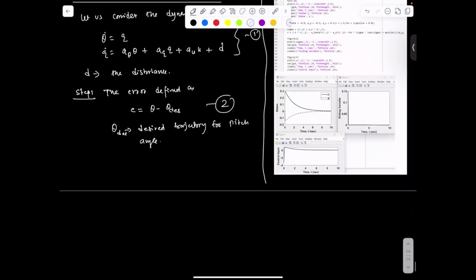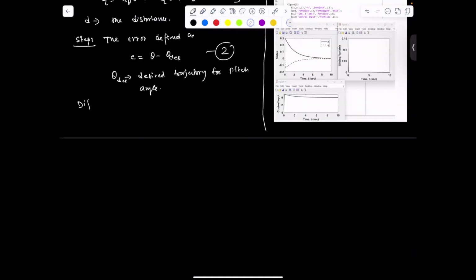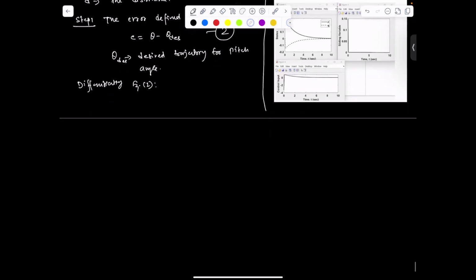Differentiating equation 2, we get E dot equal to theta dot equal to Q. Here we assume theta desired to be a constant value, so theta desired dot equal to 0.